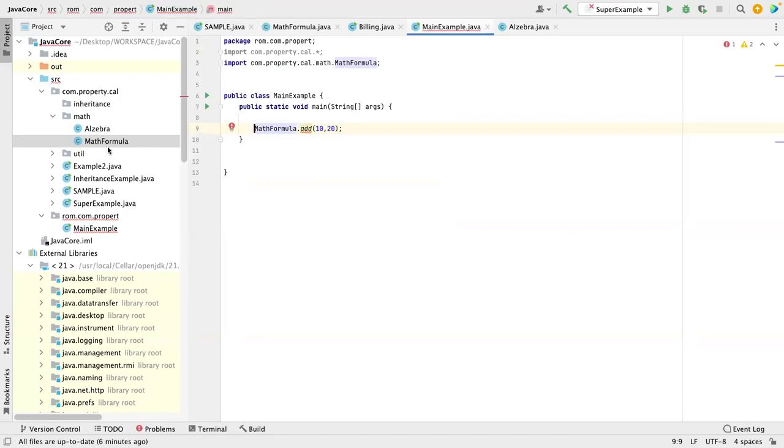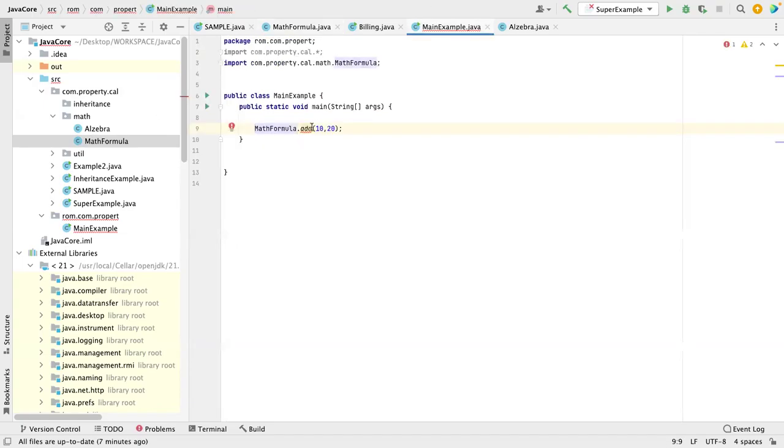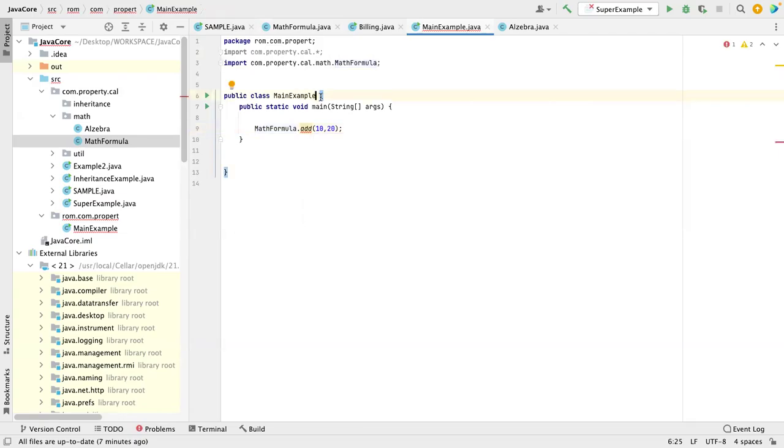So then what will we do next? If you want to access from another package, it should be public or protected. Let me make it protected and check whether it's working or not. Then what is it saying? It's saying that protected has protected access. It's saying make it public. So you see, now I am able to access. Are you able to see that?